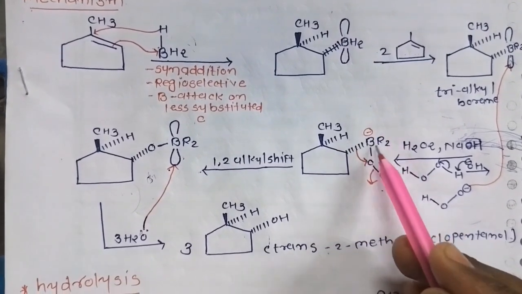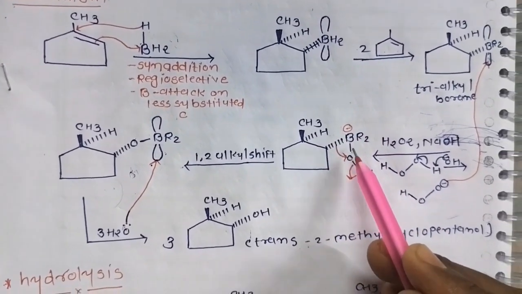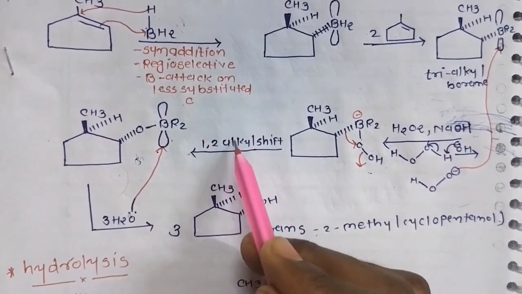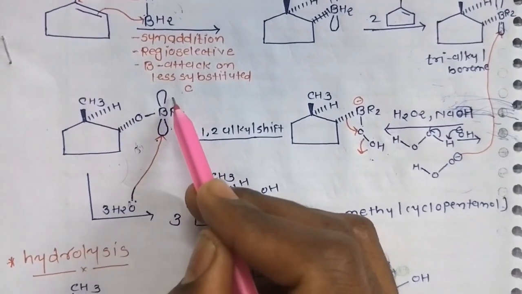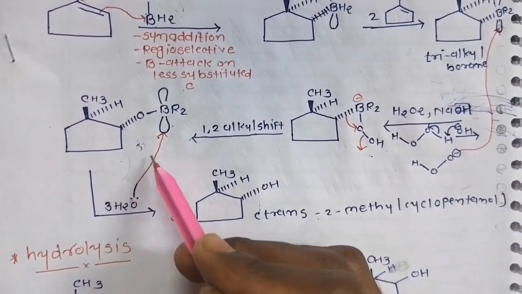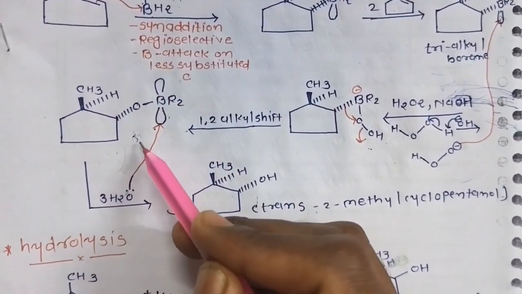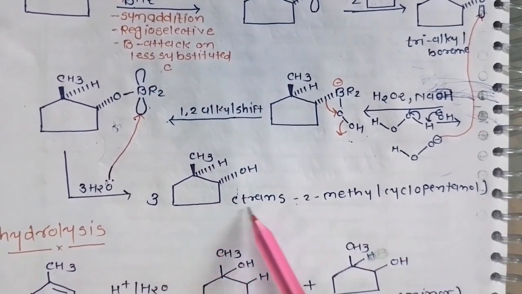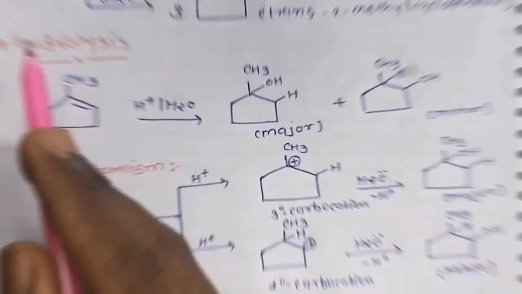Boron becomes tetravalent, and in a 1,2 alkyl shift OH is removed. After the 1,2 alkyl shift, boron is trivalent and reacts with H2O. OH attacks boron and H attacks oxygen, and finally we get trans 2-methyl cyclopentanol.